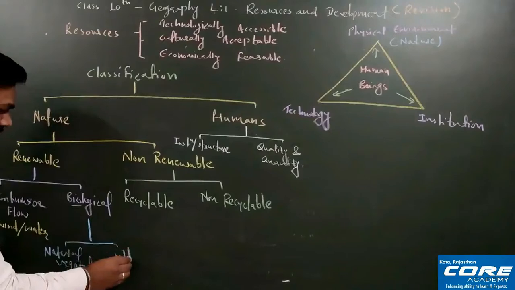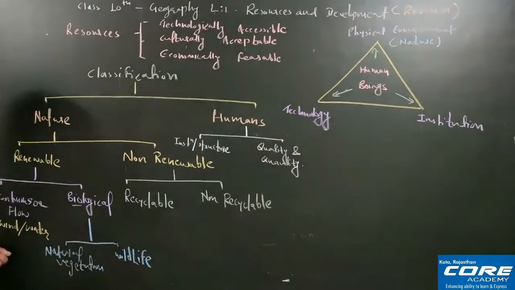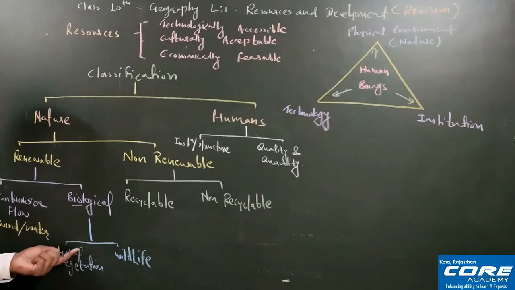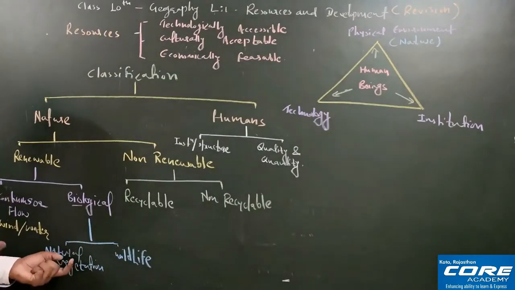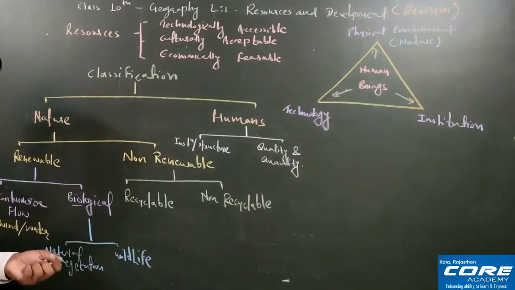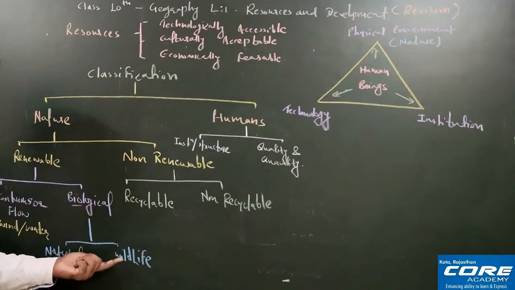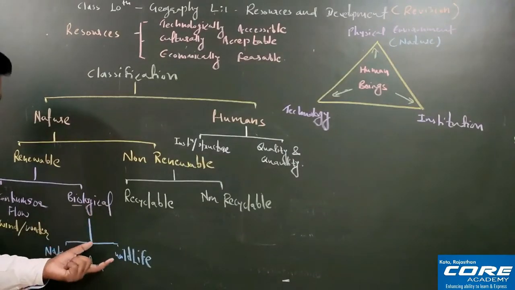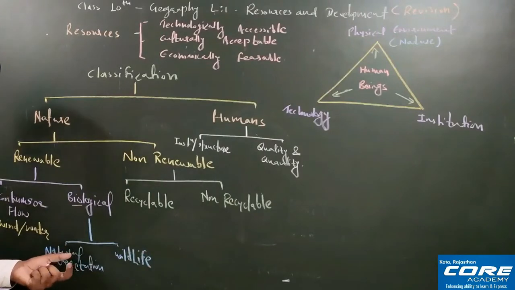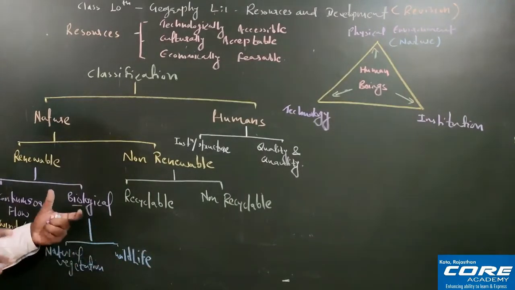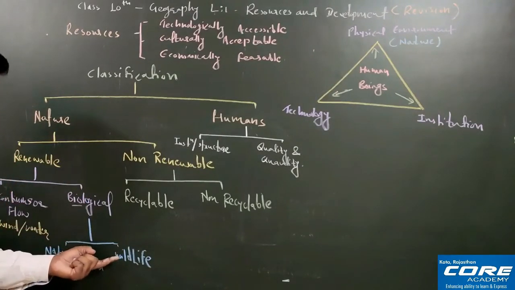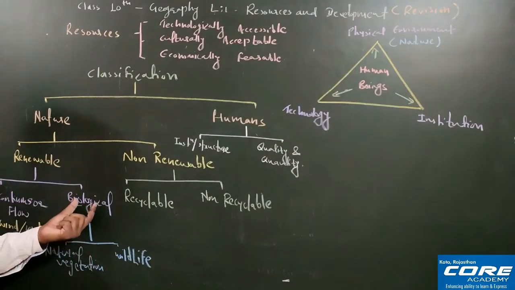Natural vegetation, that is trees and plants, all have life, and they are also renewed, meaning from a plant you get new plants from its seeds. Wildlife means animals are also counted in biological, because from animals you get new animals when they have physical interaction. So wildlife and natural vegetation are part of biological only.